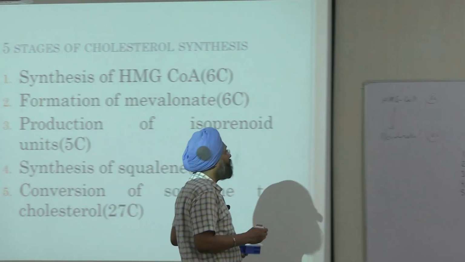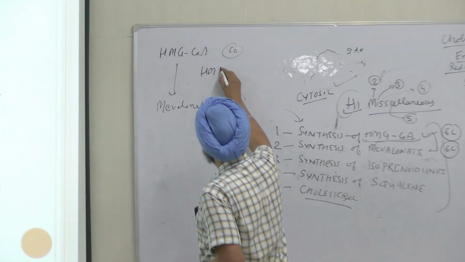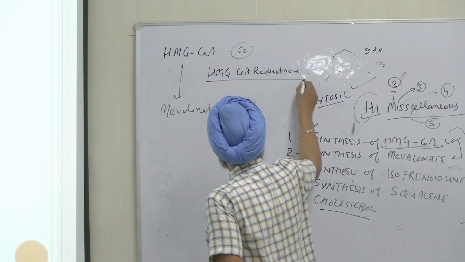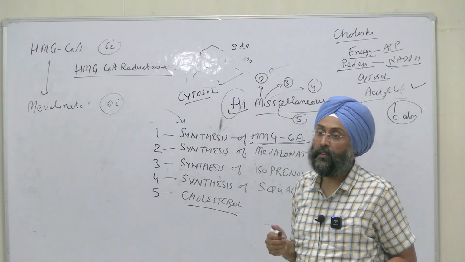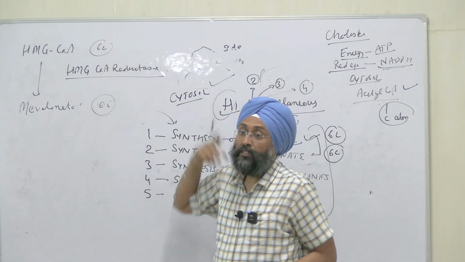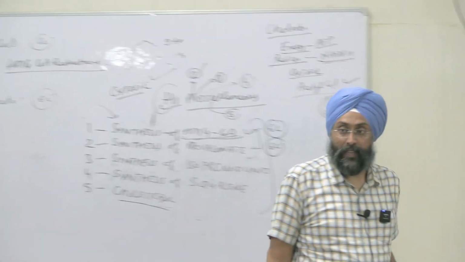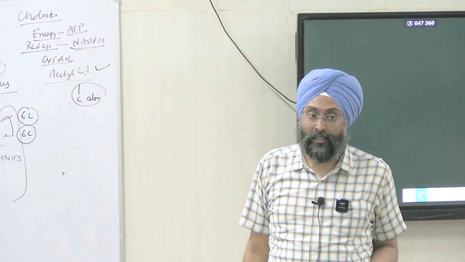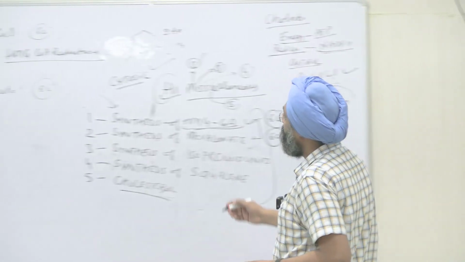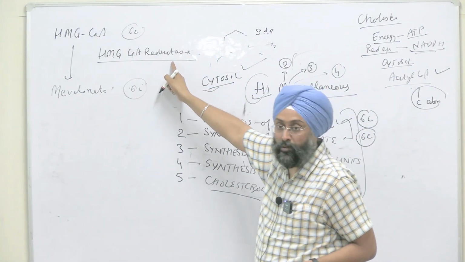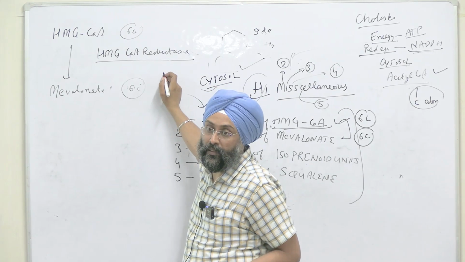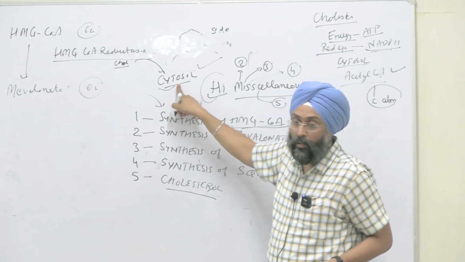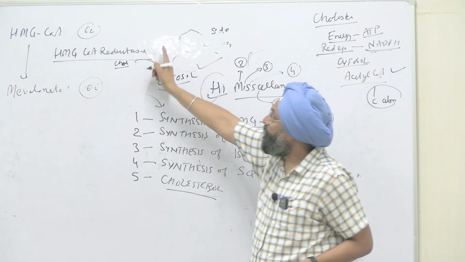Here comes the role of the enzyme HMG CoA reductase, and it is the regulatory enzyme for cholesterol synthesis, right? And we have two fractions of this HMG CoA reductase. One is cytosolic and one is mitochondrial. The mitochondrial one plays a role in ketone body synthesis, and the cytosolic one plays a role in cholesterol synthesis. So we have the cytosolic one because we are going for cholesterol synthesis, and cholesterol synthesis takes place in cytosol. So we have this cytosolic fraction of the enzyme HMG CoA reductase.